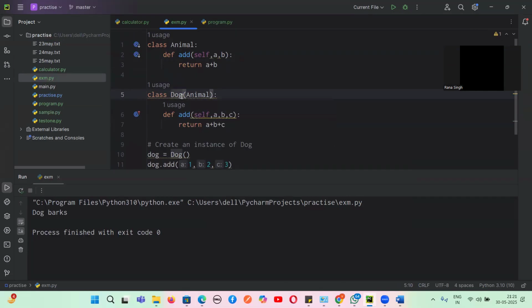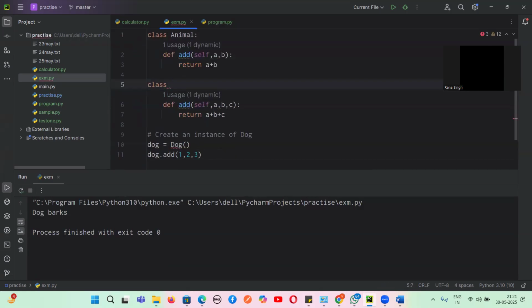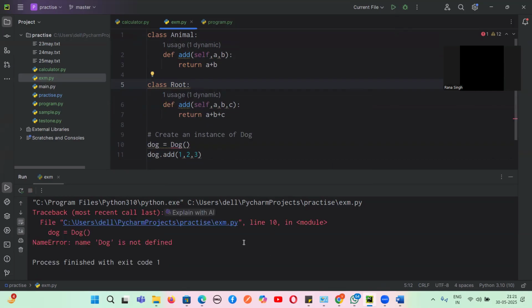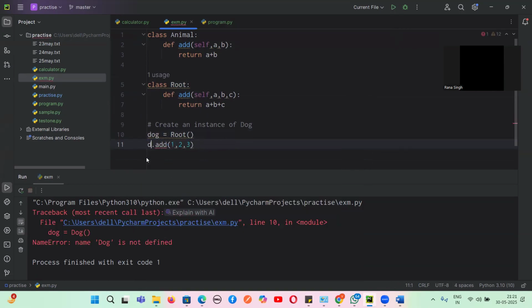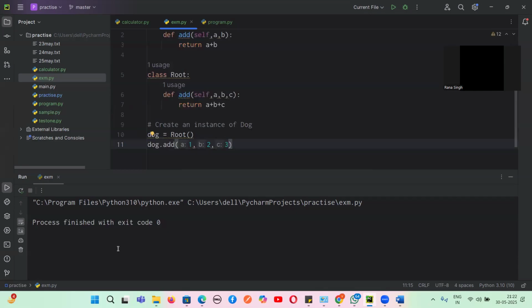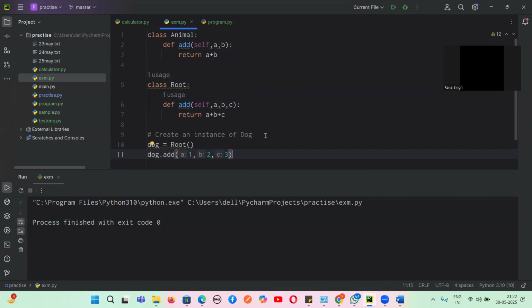Suppose I take a class called root. Now the different classes have the same method name, and if I want to execute it, I get an error, guys, because Python will not support this kind of thing. It will get executed, but you will not get any value, because method overloading is not supported in Python.